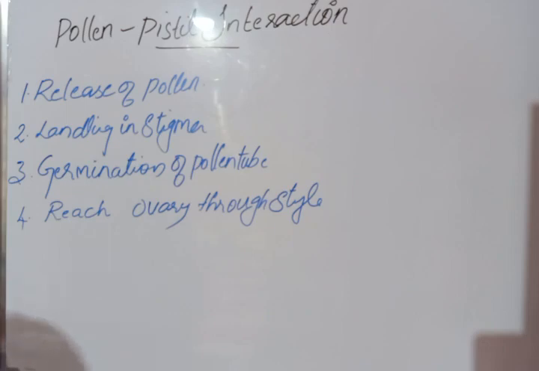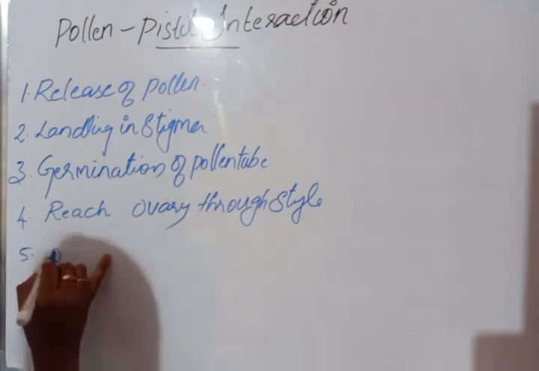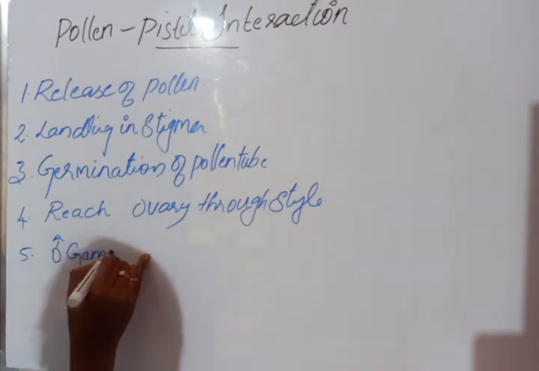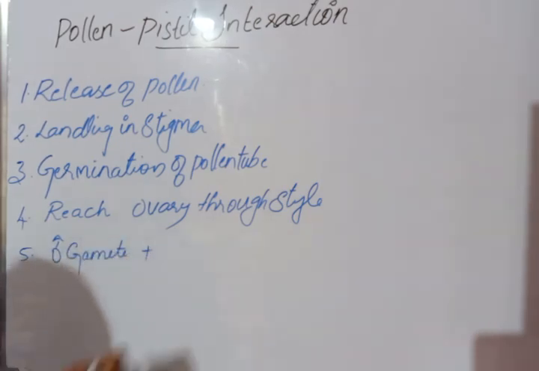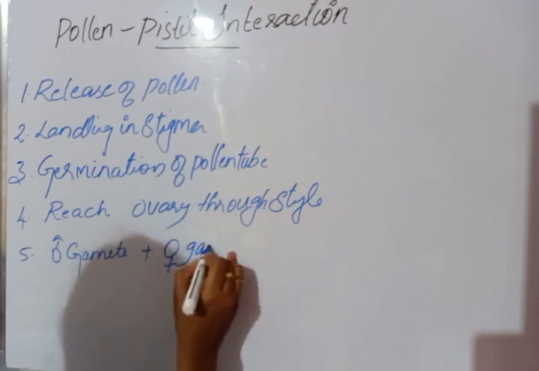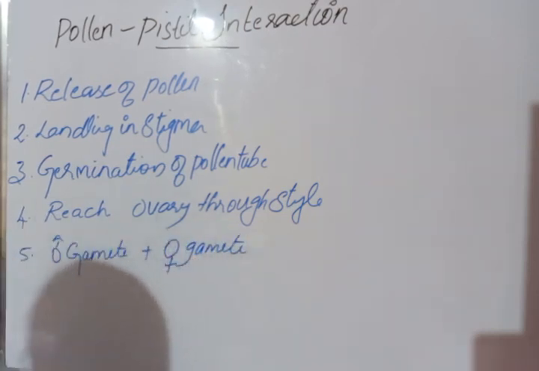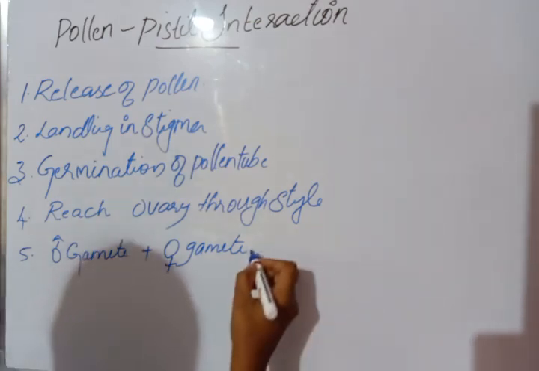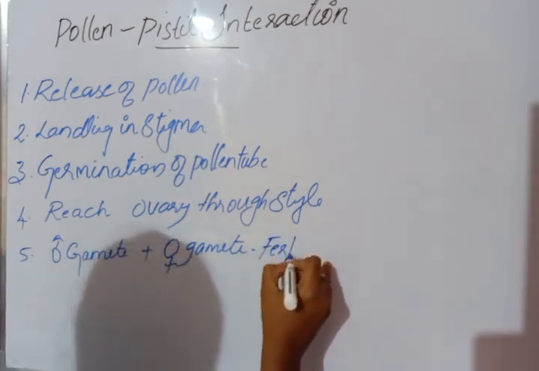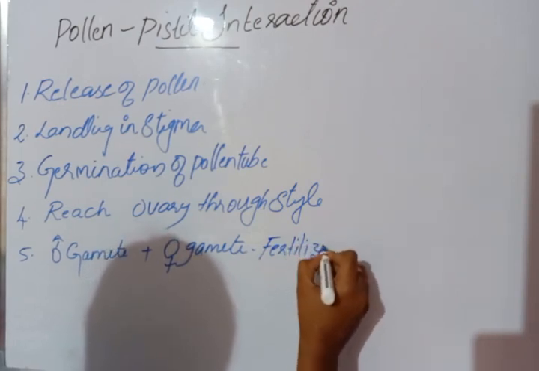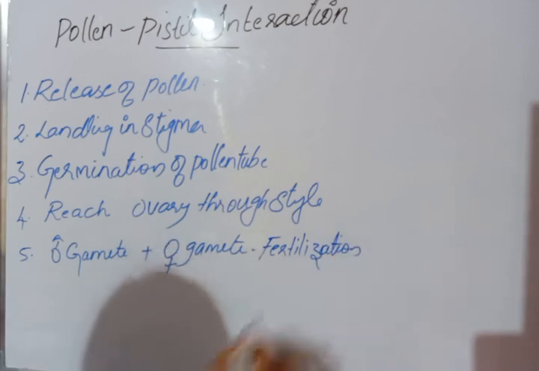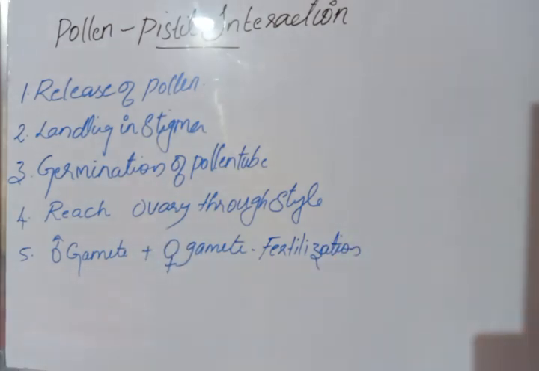Once it reaches the ovary, the male gamete may fuse with the female gamete. As a result, fertilization takes place. So these are the major steps or major events that happen in the pollen pistil interaction.